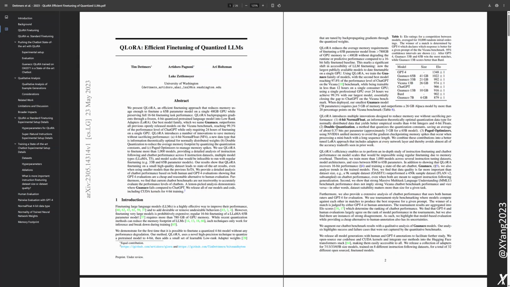Okay, so to recap, we've got these 3 really clever techniques. NF4 for efficient weight representation, double quantization to further shrink the memory footprint, and paged optimizers to handle those tricky memory spikes. Working together. Now, how do these all fit together in the actual fine-tuning process using QLoRA? So the process is actually quite elegant.